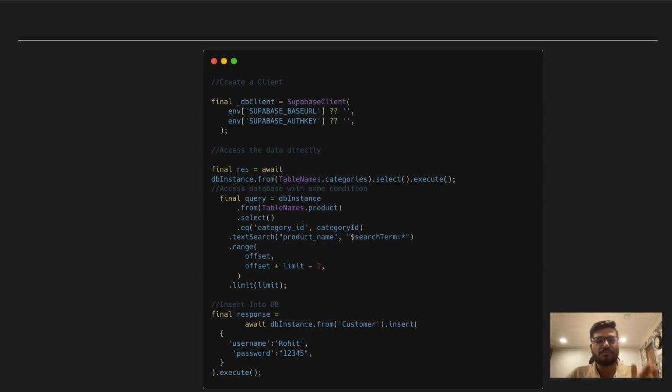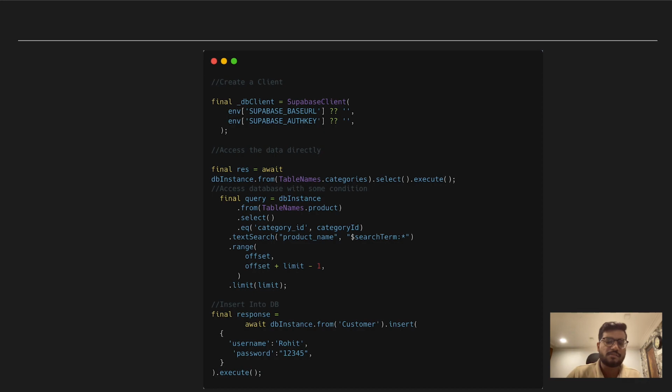This is a small snippet of code which I'd like to share, on how we can interact with the database. Firstly, we just need to create the client, as I already told, using the URL and the auth key which are provided to us. Then we pass the table names and select queries. Even if you want modifications in the select query, like applying equal to operations, search operations or pagination, these are different functions which are available to us.